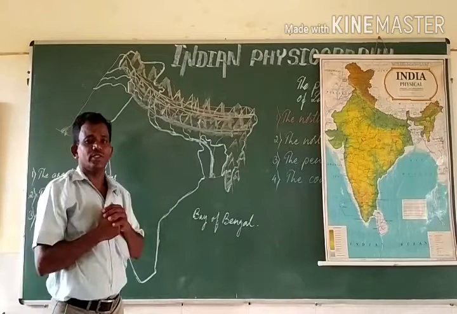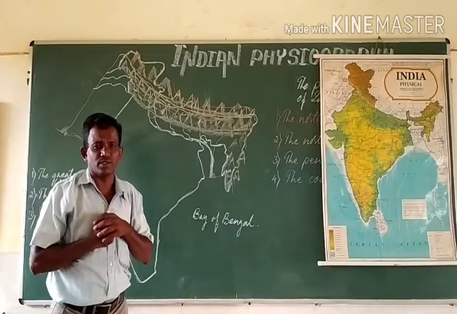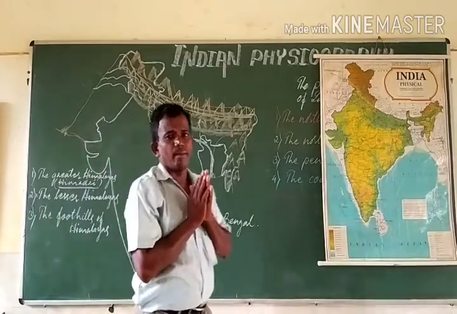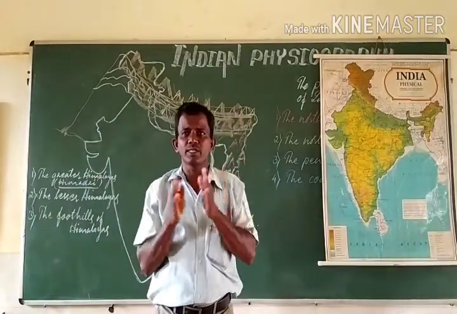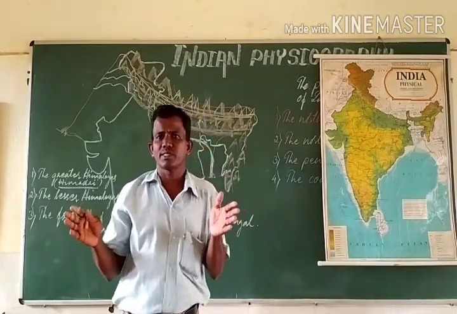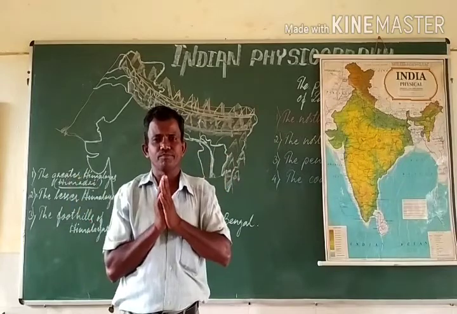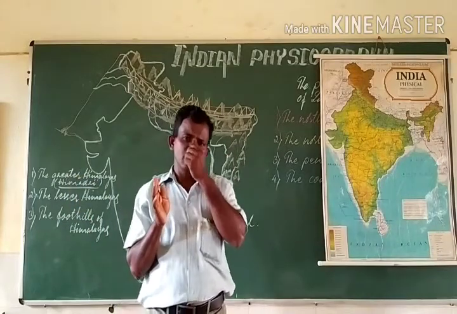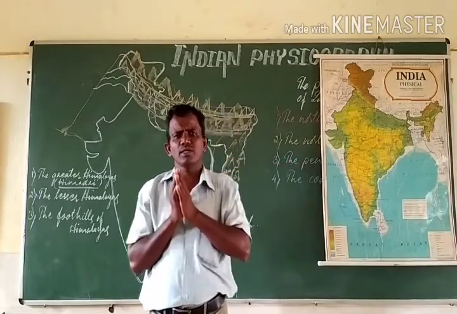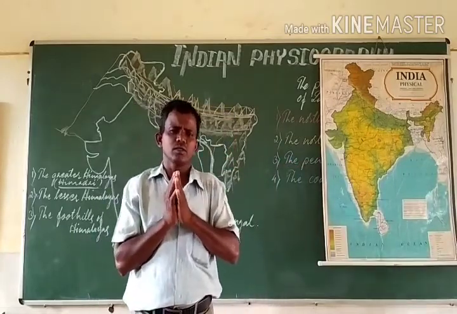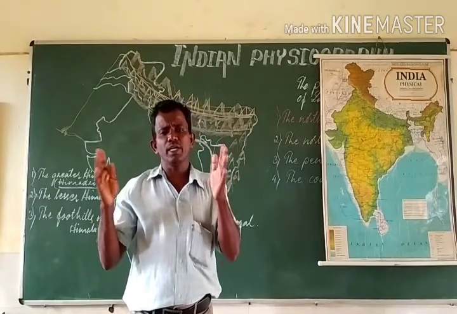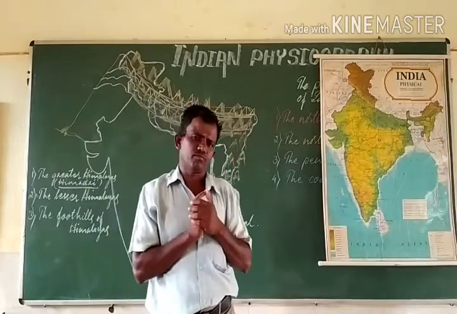The Himadris or the greater Himalayas are known for many glaciers, valleys, passes, etc. Of course, the greater Himalayas are famous for the 8 highest peaks of the world.